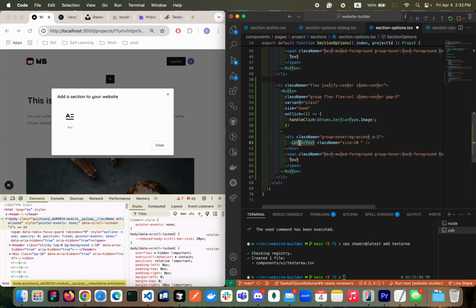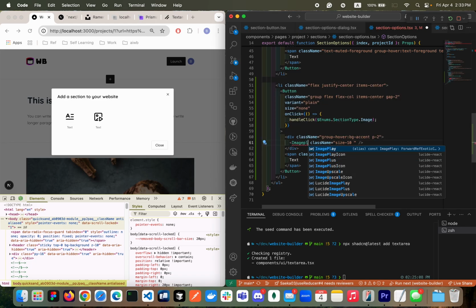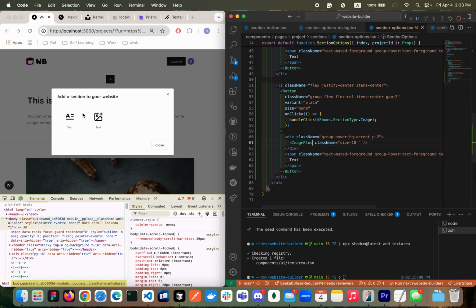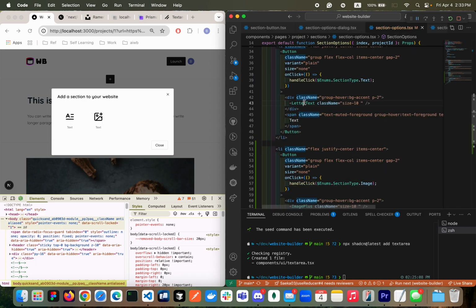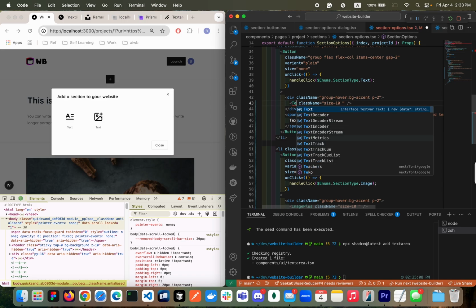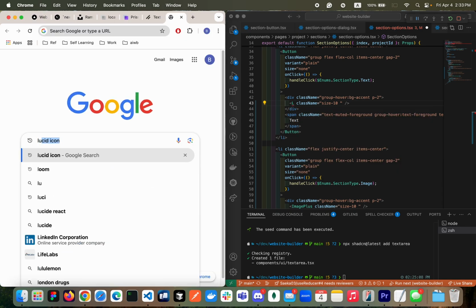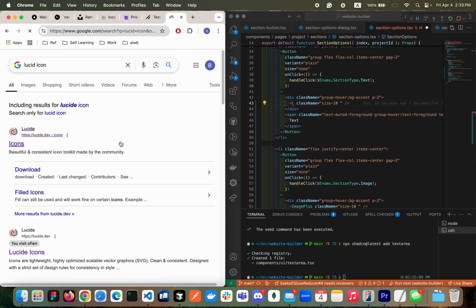So then good. We need to change the image icon here. Let's give the plus icon. Yeah, this one is good. And then let's give text plus 2, okay? So here, maybe text, it doesn't have it. So let's go to check the Lucide icon.